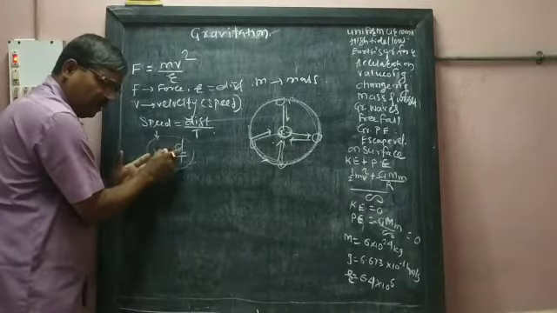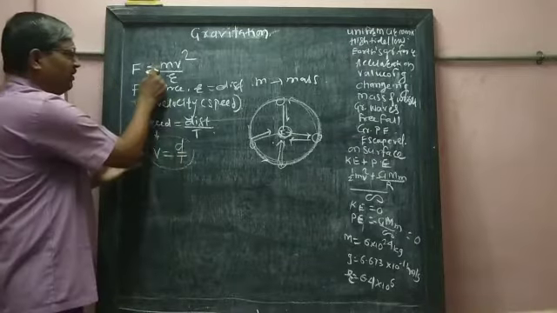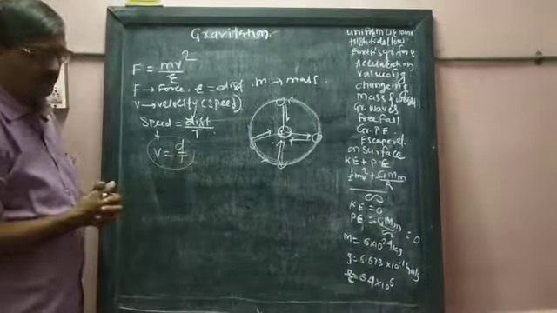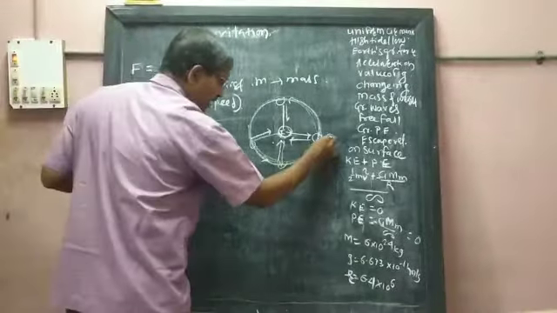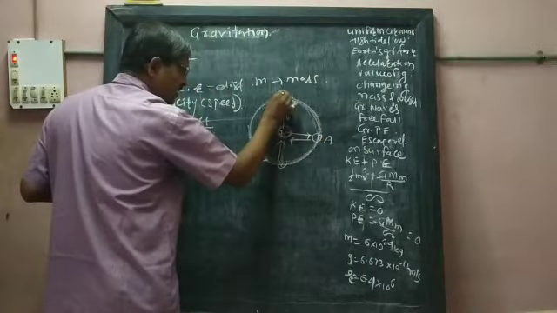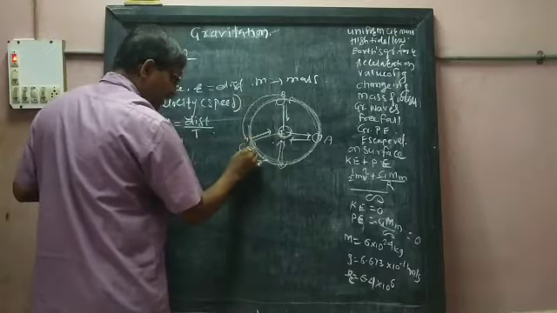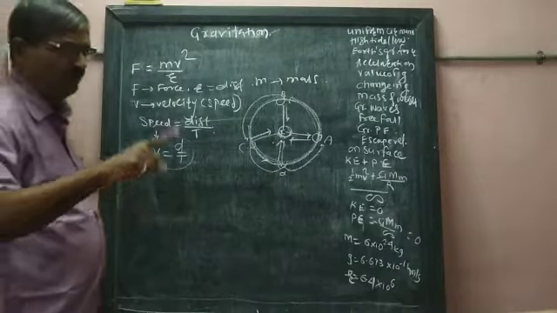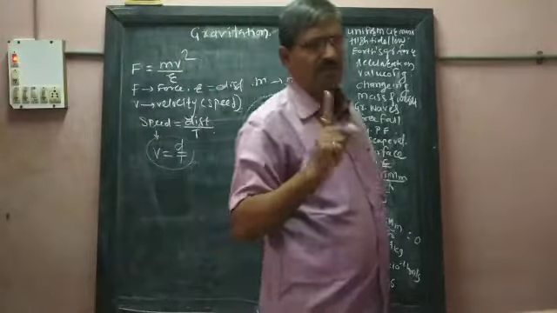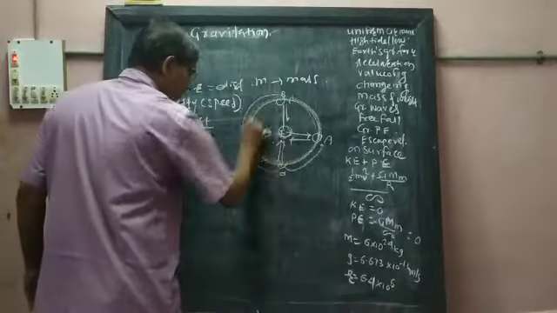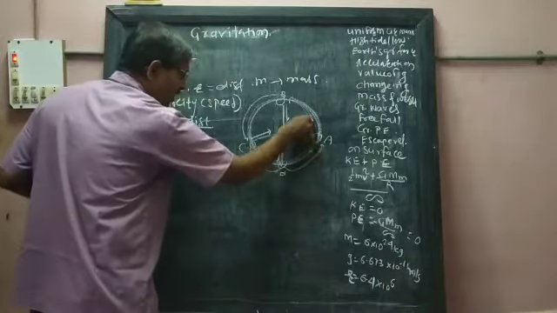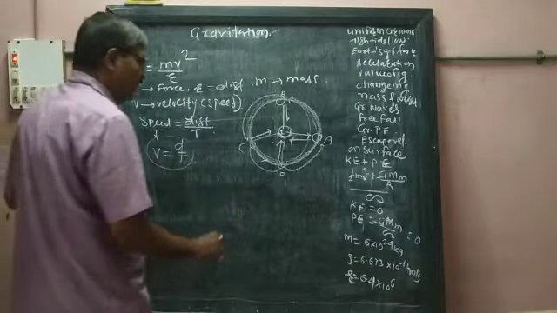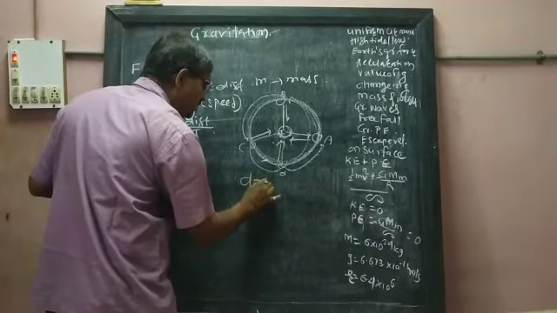This value of v will be kept in this equation, but before that, what is the value of distance? Check here, if A is an object, this object covers the distance till B, from B to C, and C to D, and D to again A. When one complete rotation, one circle, is completed, it is a circular motion. From A to B, B to C, C to D, and from D when it comes back to its original place,